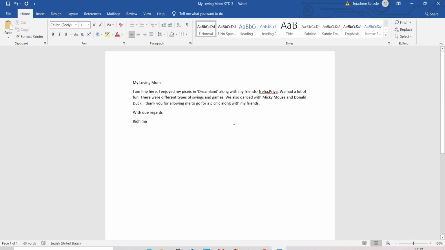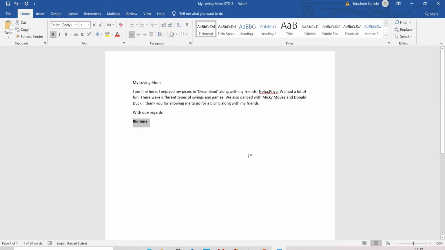All of you know page up, page down, left and right arrow keys. Press the arrow key till your whole word is selected. After selection, go to the Home tab, in the Font group. This is called the Font group, and here you can add the bold to Ridhima. In this way you have to complete your practical.